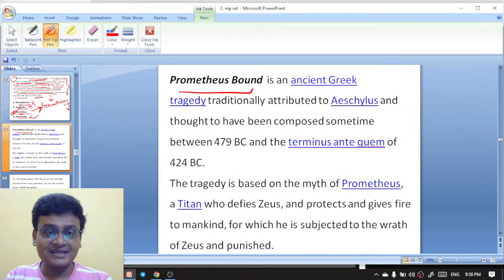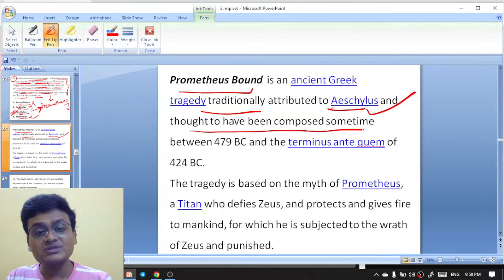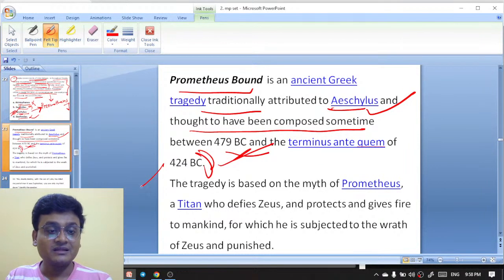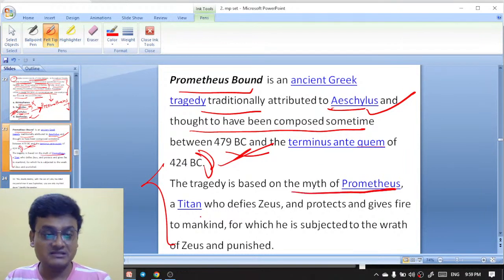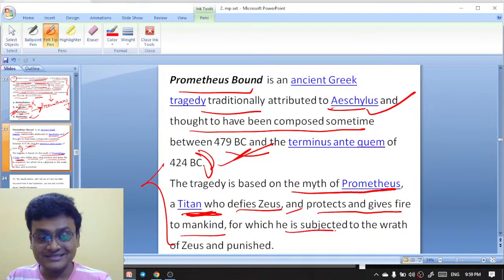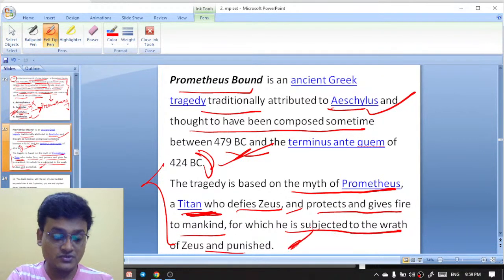Prometheus Bound is an ancient Greek tragedy traditionally attributed to Aeschylus and thought to have been composed sometime between 417 BC and the terminus antiquum of 424 BC. The tragedy is based on the myth of Prometheus, a titan who defies Zeus and gives fire to mankind, for which he is subjected to the wrath of Zeus and is punished by Zeus.